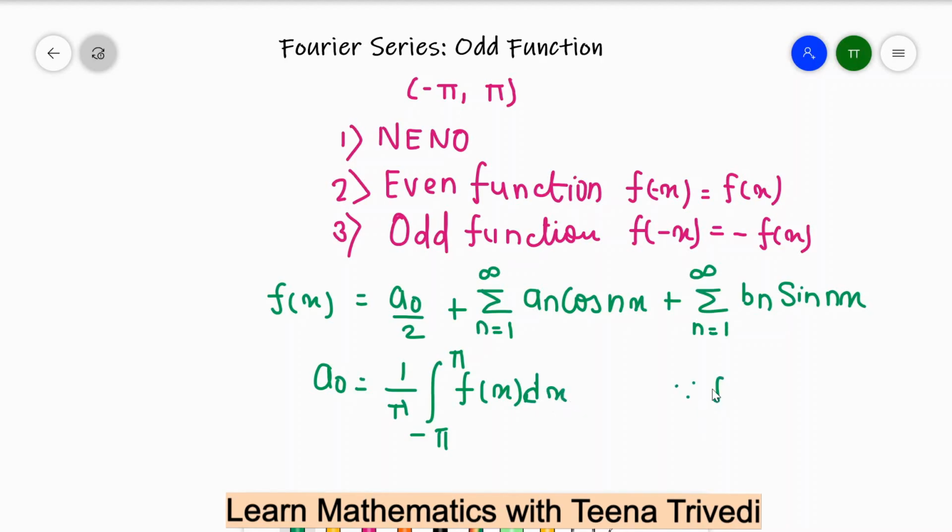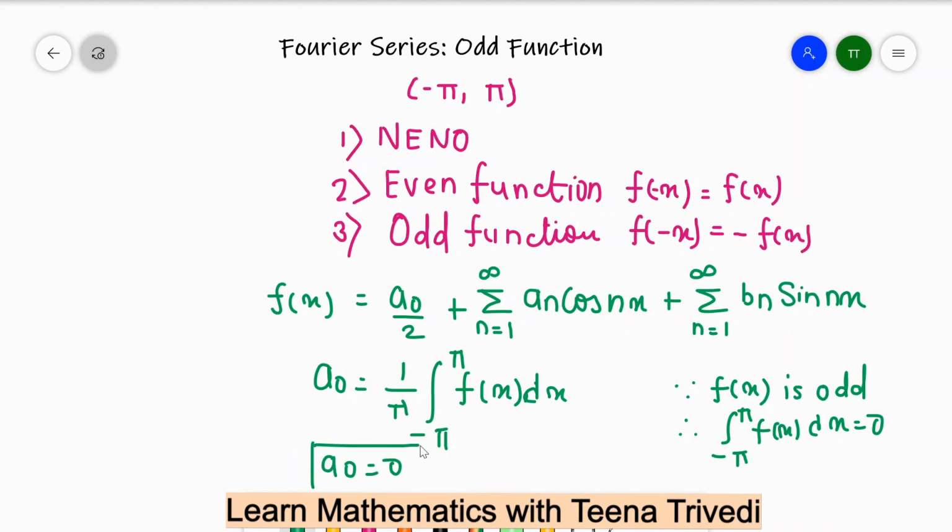Since f of x is an odd function, that implies the integral from minus pi to plus pi of f of x dx will be equal to 0. So this value of a0 will be 0 because the limit is minus pi to plus pi and the function is odd.